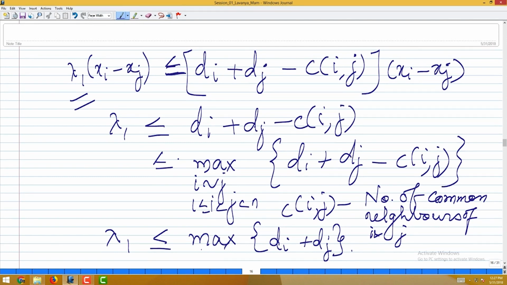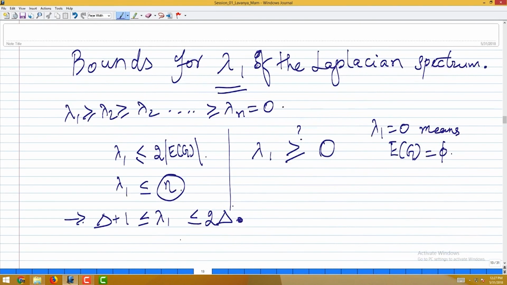Worst case scenario is when d_i and d_j are both maximum degree. If we have d_max, then this is less than or equal to d_max plus d_max, which would be twice delta. So this is one of the bounds that we started with.